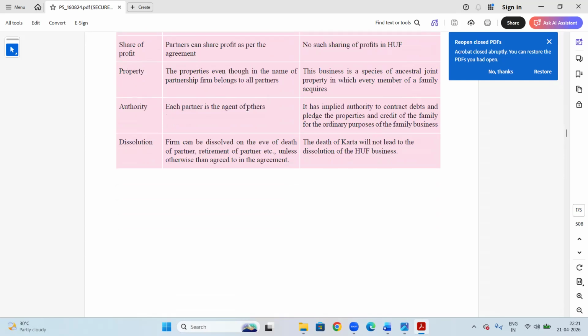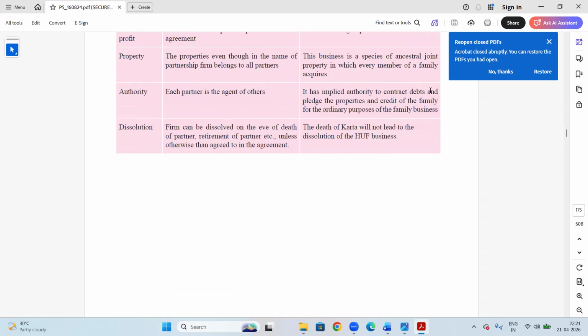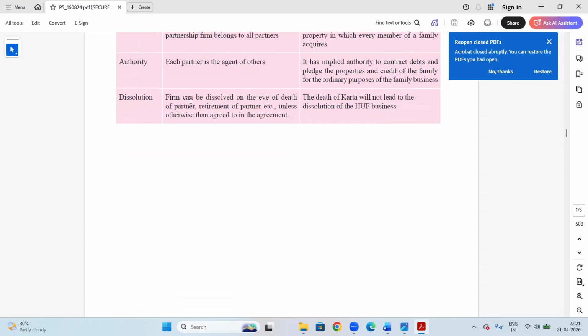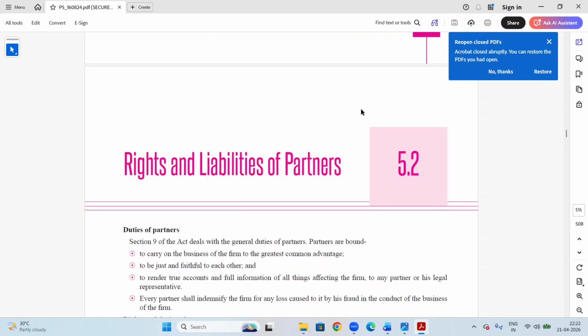Each partner is the agent of the others. Karta has implied authority to contract debt and pledge property and credit of the family for ordinary purposes of family business. Firm can be dissolved on the death or retirement of a partner, unless otherwise agreed in the agreement. Death of Karta will not lead to dissolution of HUF.